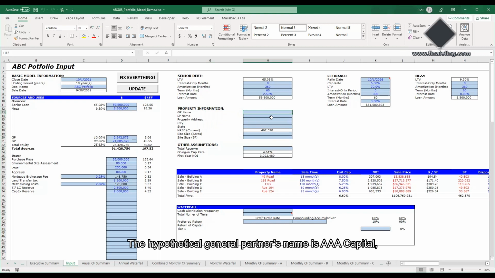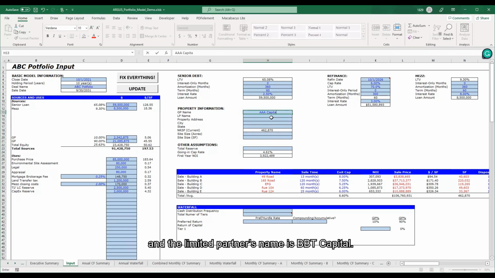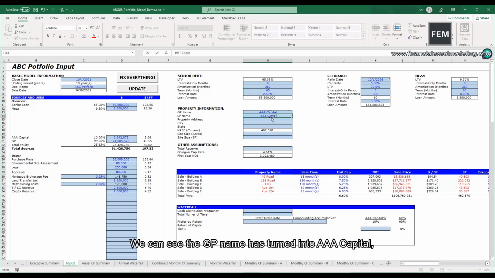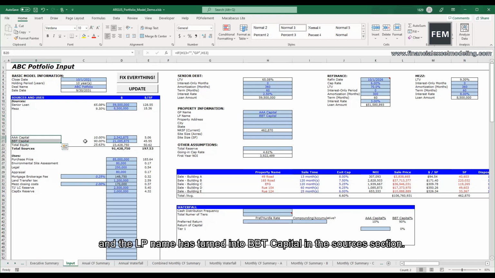The hypothetical general partner's name is AAA Capital, and the limited partner's name is BBT Capital. We can see that the GP name has turned into AAA Capital, and the LP name has turned into BBT Capital in the sources section.